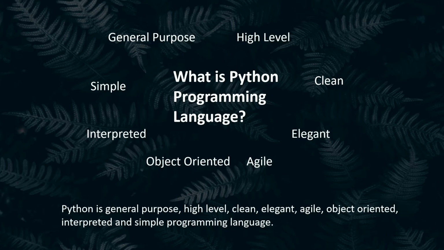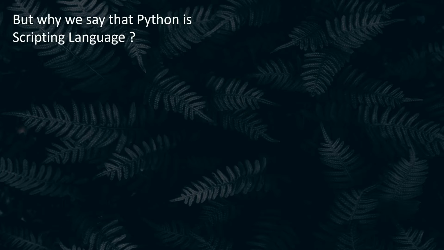And the next thing is agile. It means that we can make very quick changes in our script and it will be ready. Object oriented, we are going to see in future videos what is the meaning of object oriented. Then interpreted, we already saw Python is an interpreted programming language, and the most important, Python is a simple programming language.